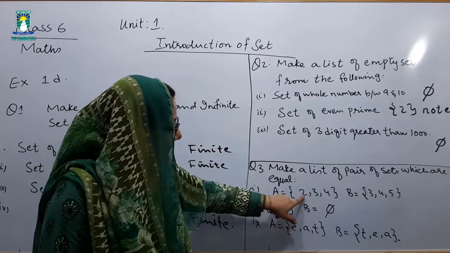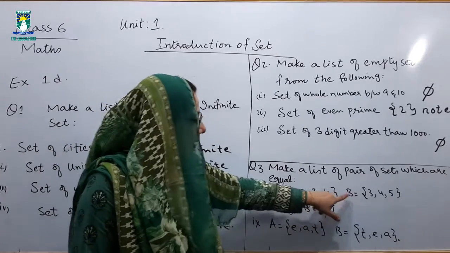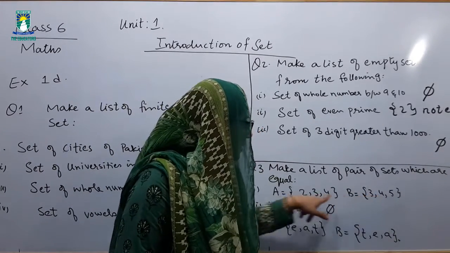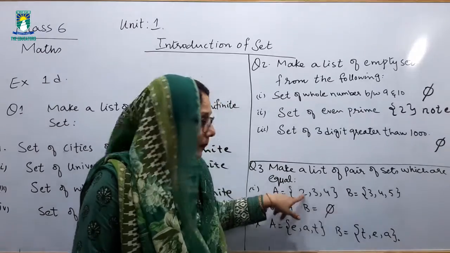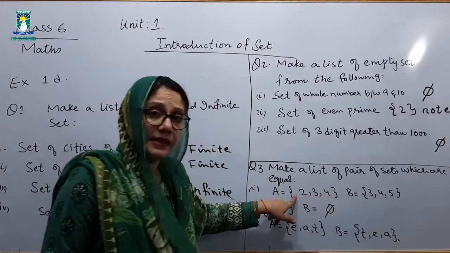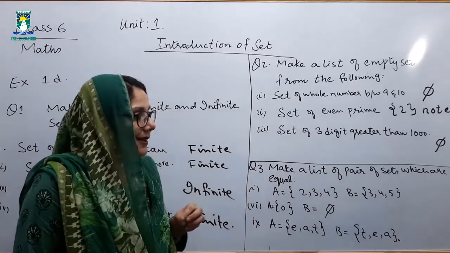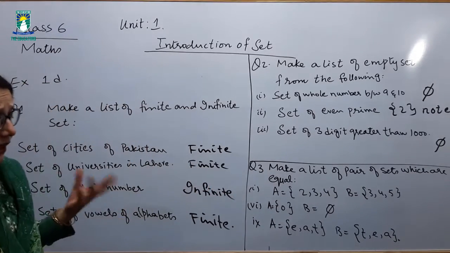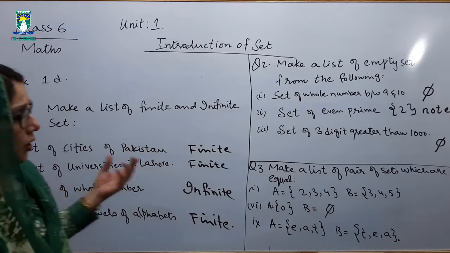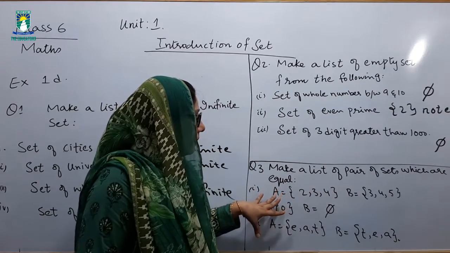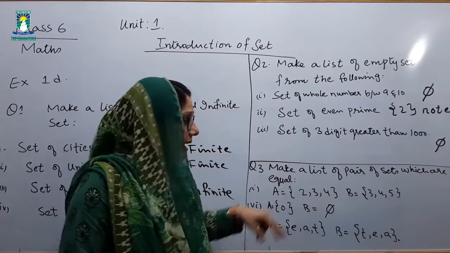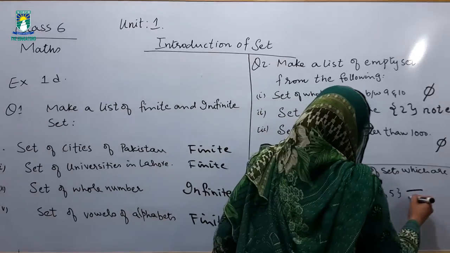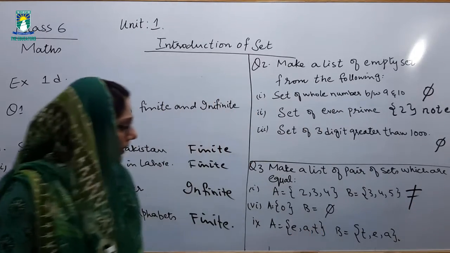Look, set A is 2, 3, 4. B is 3, 4, 5. 3, 4 is common, but 2 is not present in this set, and 5 is not present in this set. So it does not justify the definition of equal sets. So this is not an equal set.